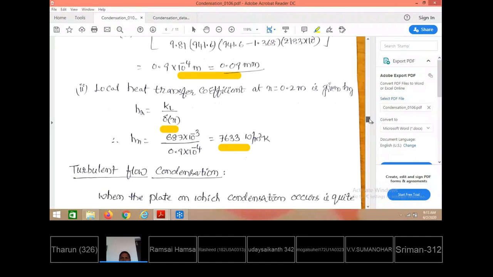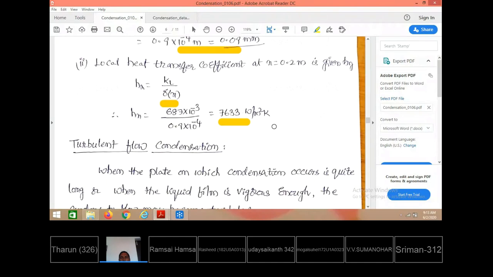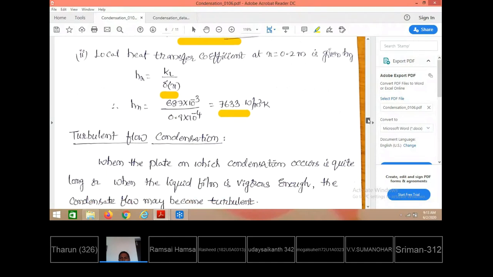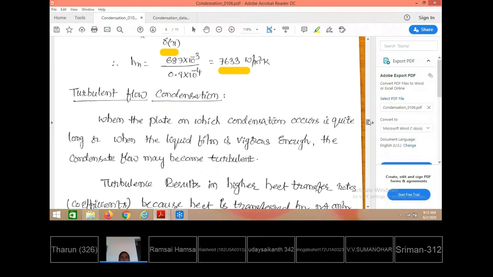This is when laminar flow is taking place along the plate surface. There is no guarantee that laminar flow takes place all the time, when the length of the plate at the solid surface is too long, or when the velocity of the condensate film is too large. In that case, laminar flow will be converted to turbulent flow at some part of the length.